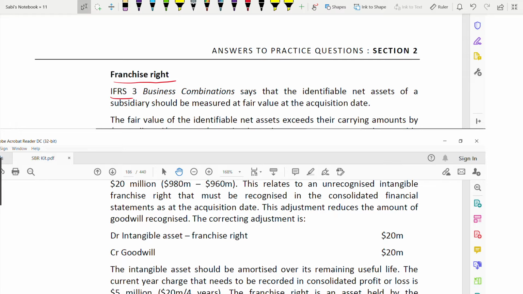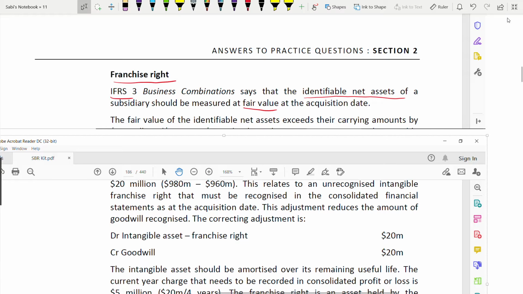That's why IFRS 3. Because you might be wondering, franchise right is an intangible asset, so why IFRS 3? Why not IAS 38? Because franchise right falls in net assets. So they say identifiable net assets of a subsidiary should be measured at fair value. If it's a net asset which you have acquired, it will be measured at the fair value at that date. That's what IFRS 3 says. So this you need to write.